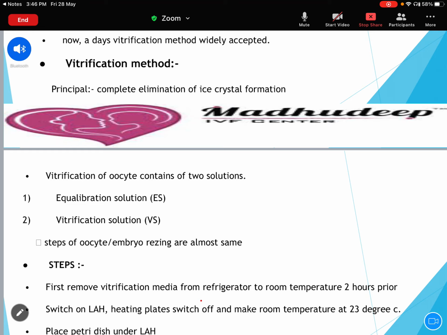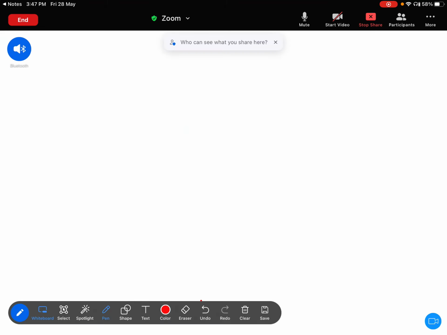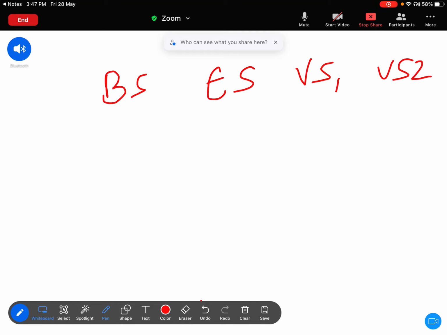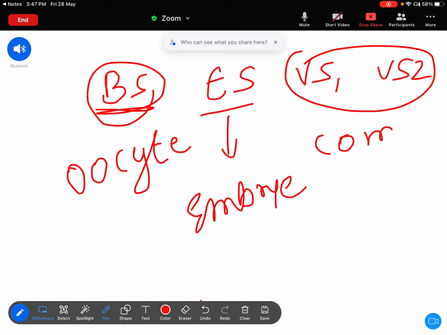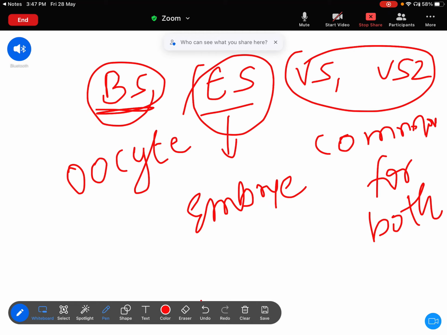In Kitazato, they provide bottles of solution: VS, ES, VS1 and VS2. VS is mainly for oocyte freezing, and ES is mainly for embryo freezing. That is the only difference. VS1 and VS2 are common for both. So when you want to do oocyte freezing, you have to use VS, and when you want to go to embryo, you have to use ES solution. That is what I am telling you.